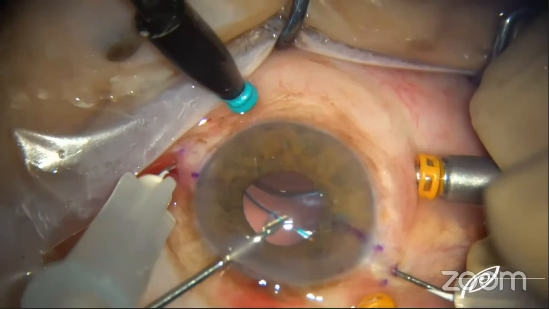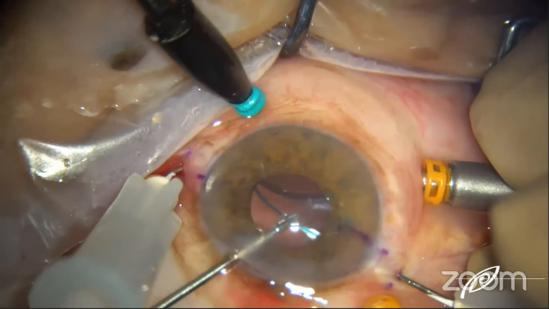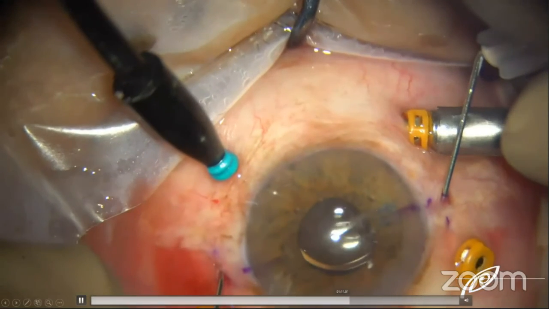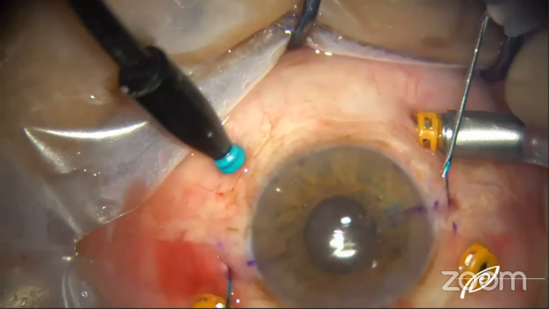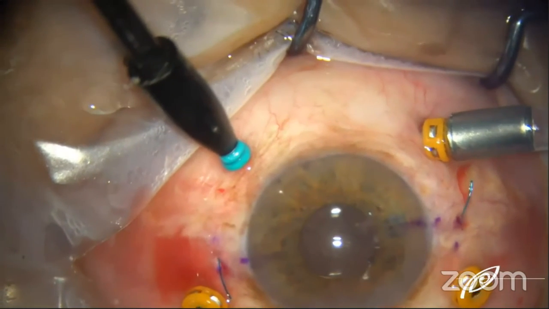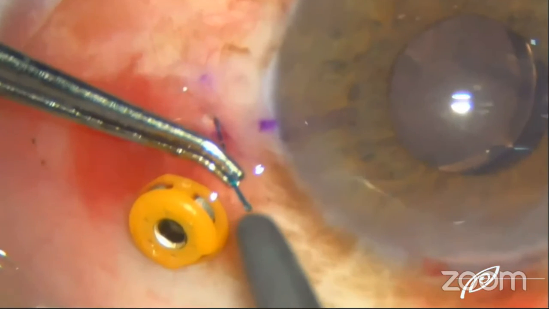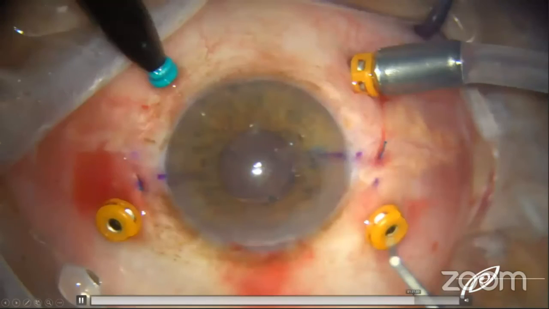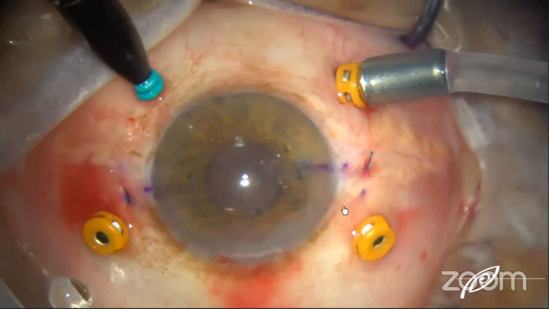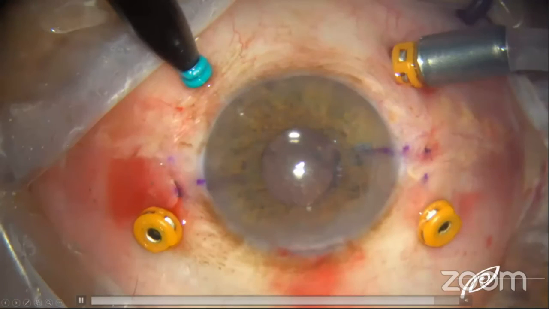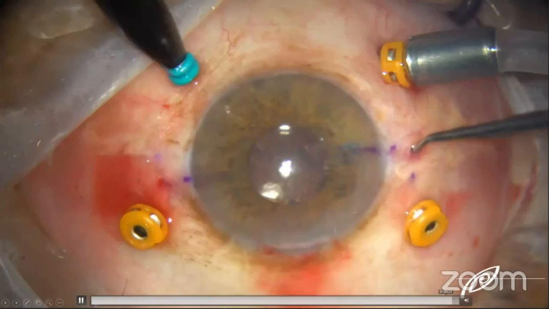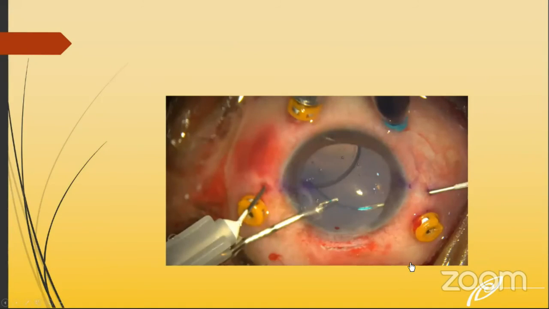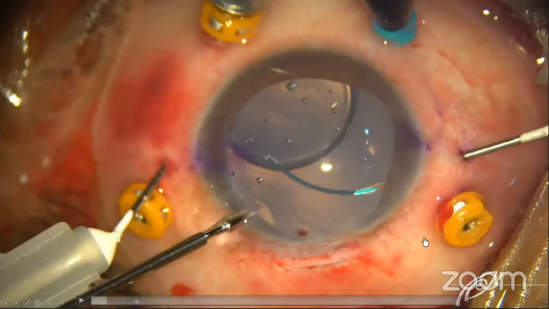Once you have threaded an optimal length, both are externalized simultaneously. And then the flange is created by applying heat, cautery. And then they are pushed inside. Then you get a well-centered lens. This is the same.